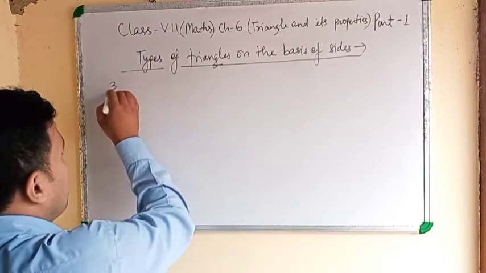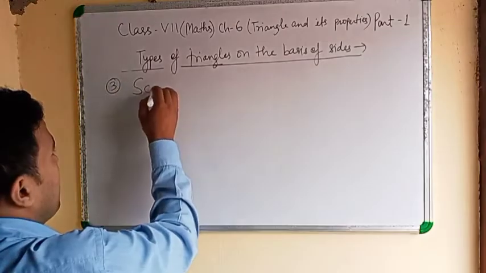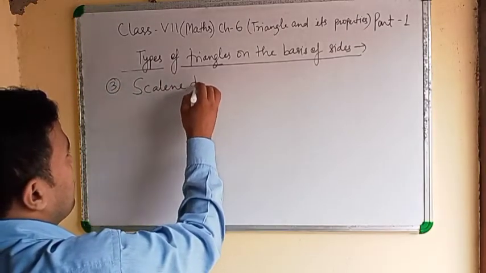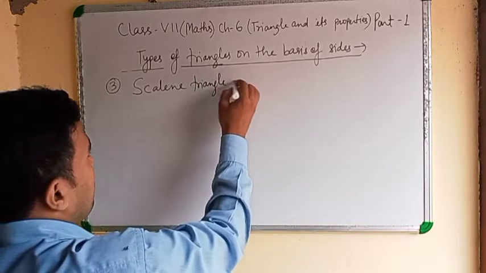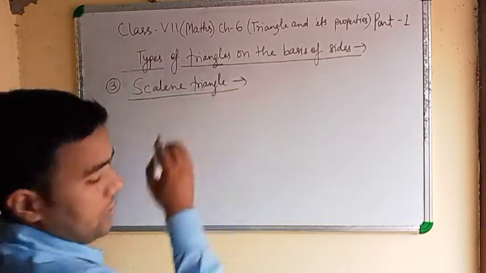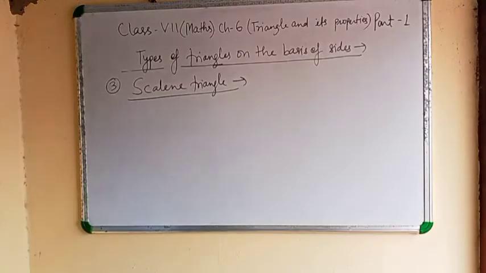Third one is the scalene triangle. Clear?